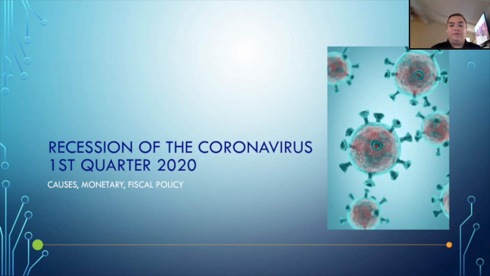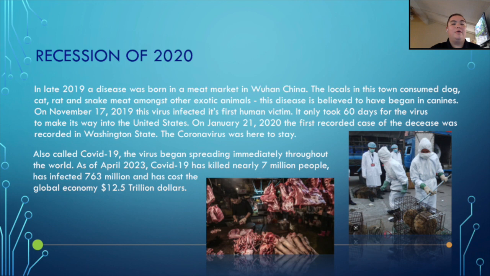The recession I chose to focus on was the recession of 2020, as we all know, caused by the coronavirus. COVID-19 began in late 2019. It is a disease that was born in a meat market in Wuhan, China. The locals in this town consume dog, cat, rat, and snake meat amongst other exotic animals. This disease is believed to have begun in canines.